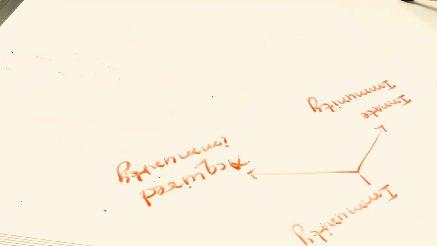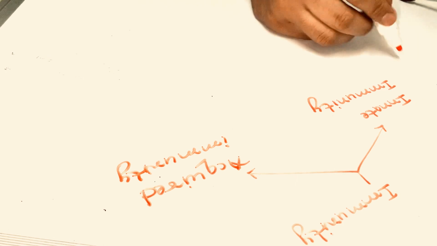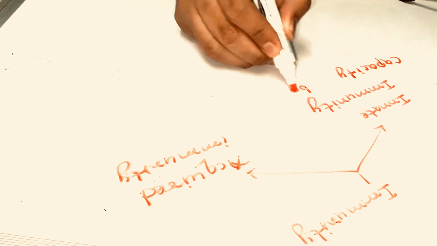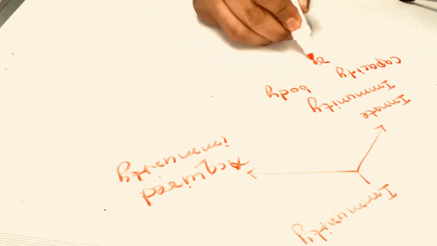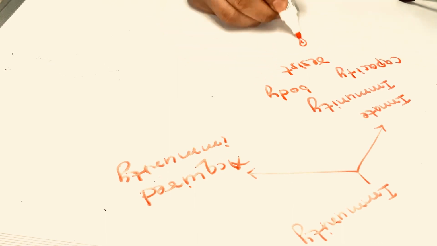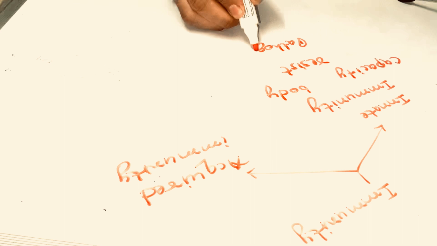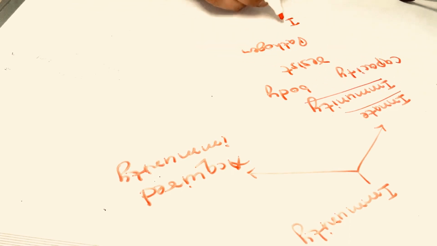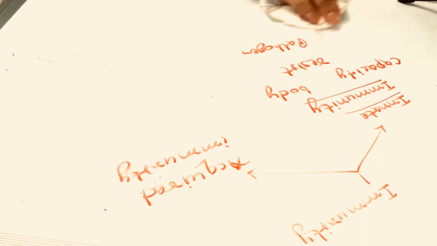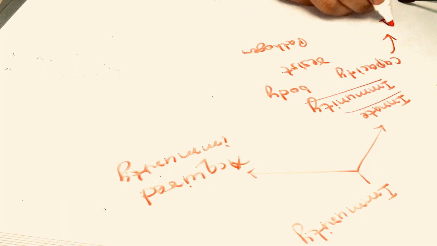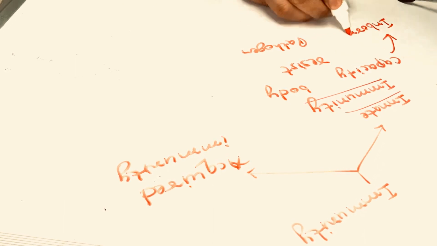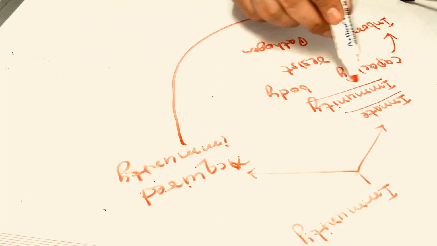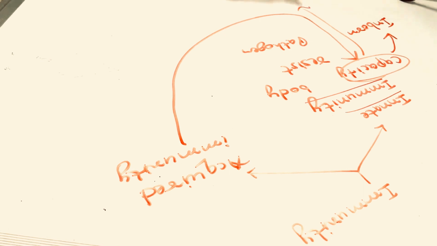Innate immunity is the capacity of the body to resist pathogens, but this innate immunity is inborn. So it is the capacity, but it is the inborn capacity. Similarly, acquired immunity is also a capacity, but that capacity is acquired.